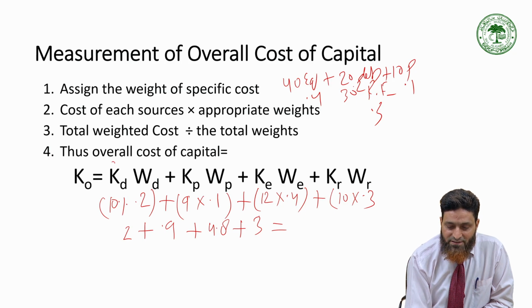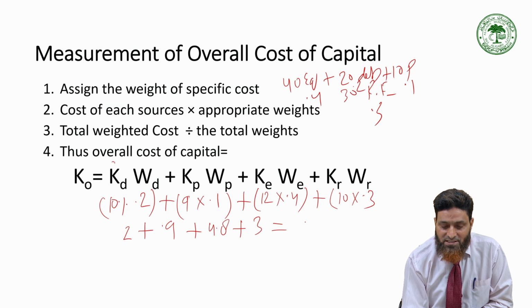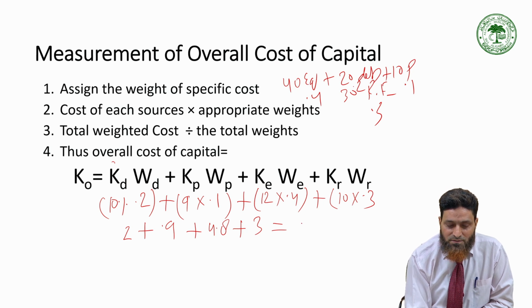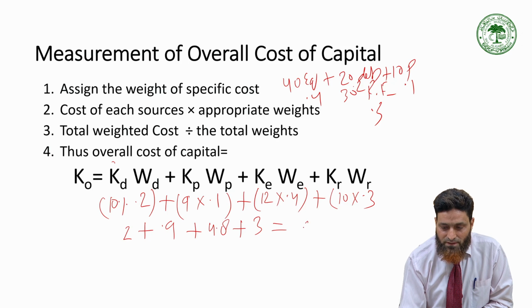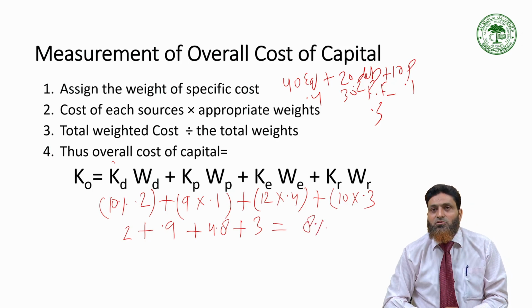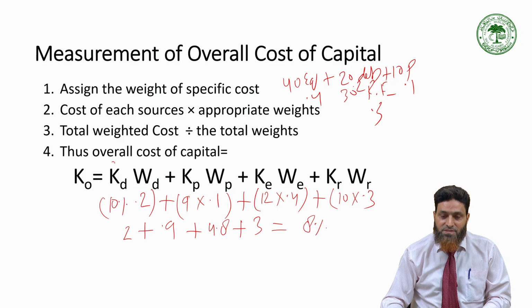If you just make the total, that will be the weighted average cost of capital: 2, 2.9, 7.7. So it is about 8%. In this case, weighted average cost will be 8%.